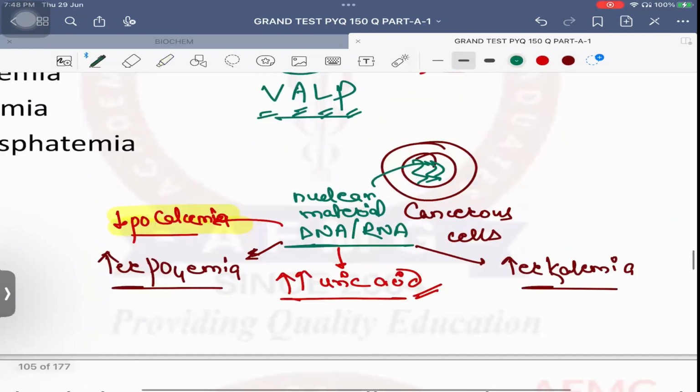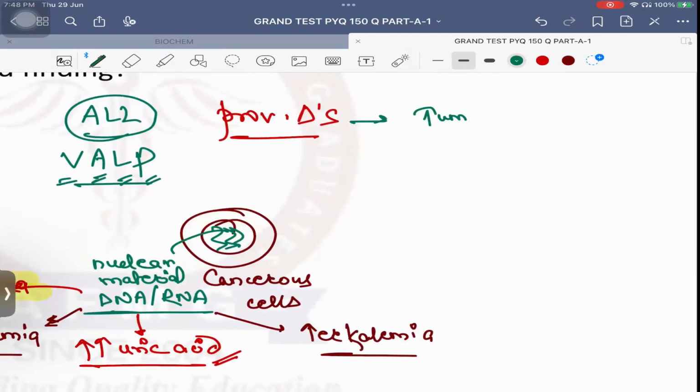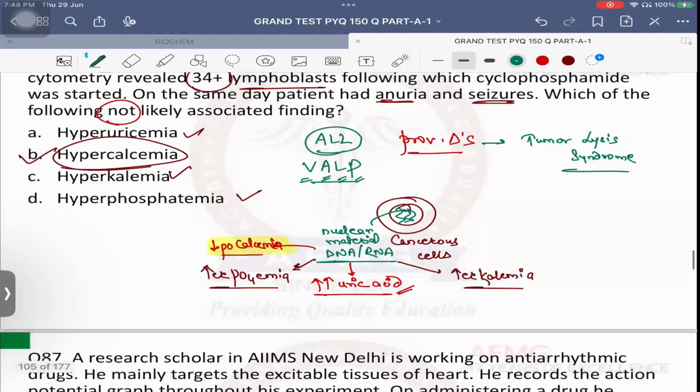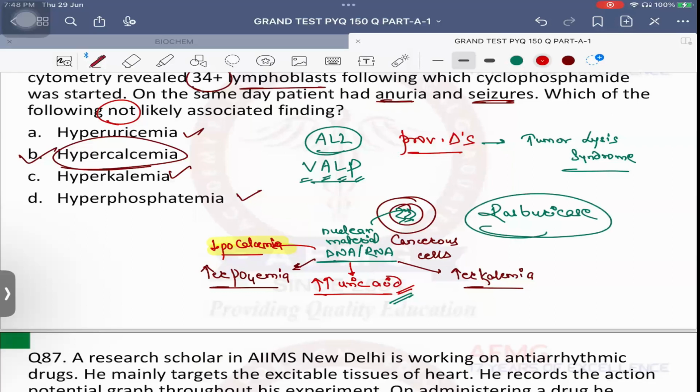And this condition is nothing else but your favorite question of your examiner. The answer is tumor lysis syndrome. So when chemotherapy is given for any cancer, that causes tumor lysis syndrome. That leads to hyperuricemia, hyperkalemia, hyperphosphatemia, but hypocalcemia, that is the exception. Please remember that. Okay? So for tumor lysis syndrome, as there will be hyperuricemia, which drug is given before starting chemotherapy? Well done, rasburicase. Okay, the one that was also used in gout, that same drug is given here. Okay? No issues with this, anybody?